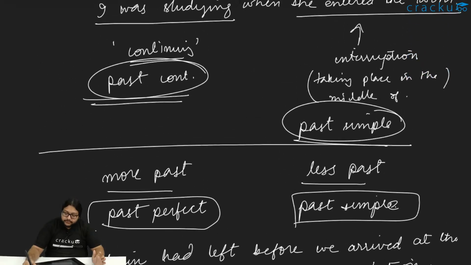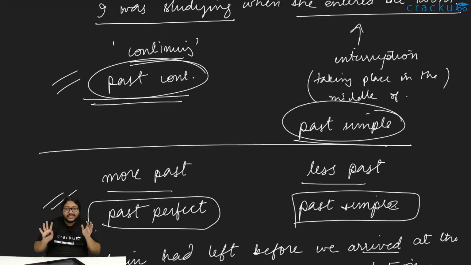Now how do we differentiate between like this case and this case, right? Because in both the cases, both the actions are happening in the past. Someone might argue ki I was studying when she entered the room. In that case also, like, studying was continuing to happen, but the thing is, the train left and we arrived. Did anyone interrupt anything? Was there any, like, something happening in the middle of something else?